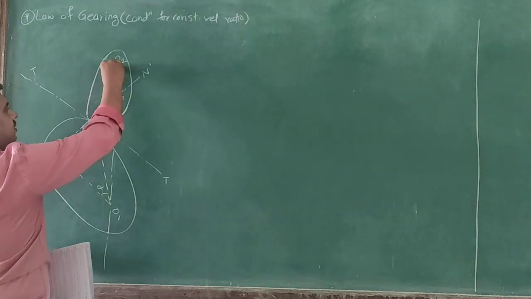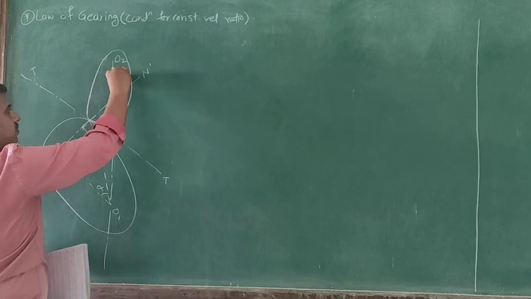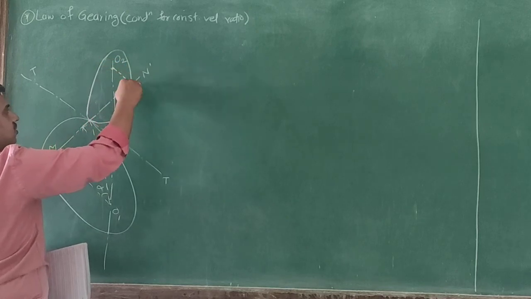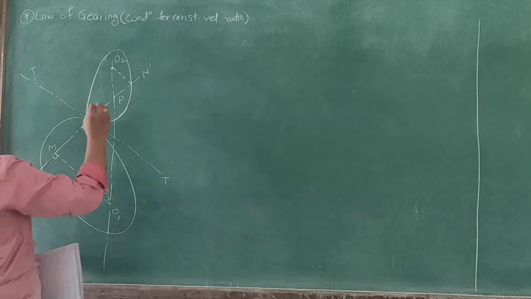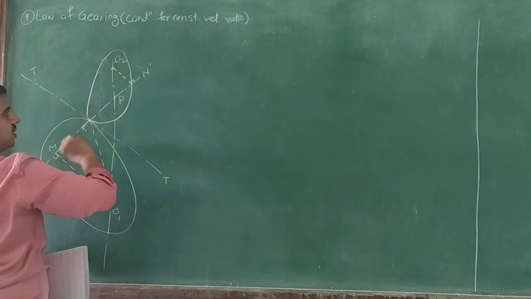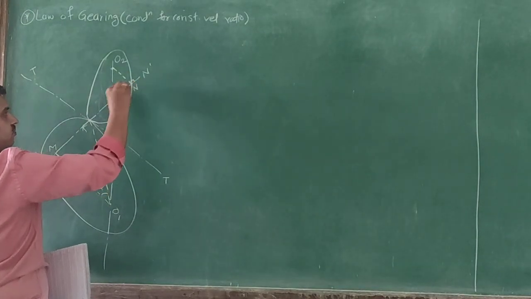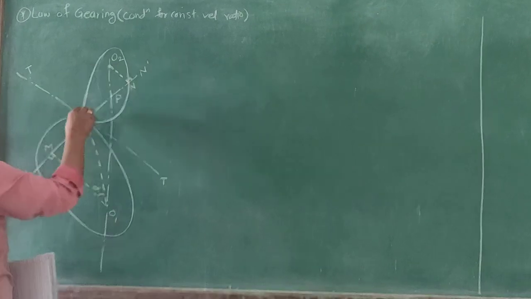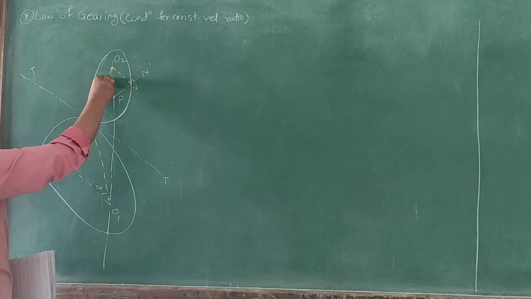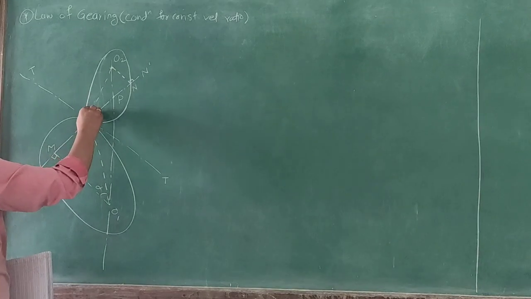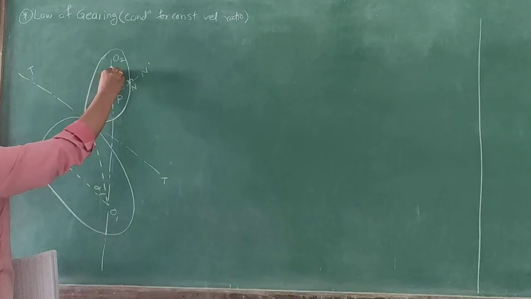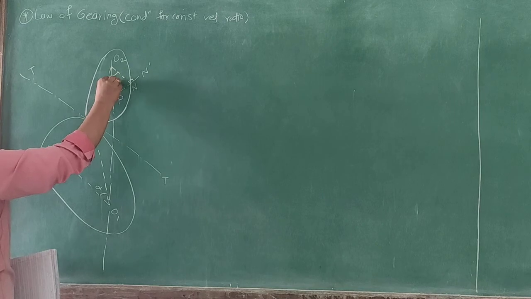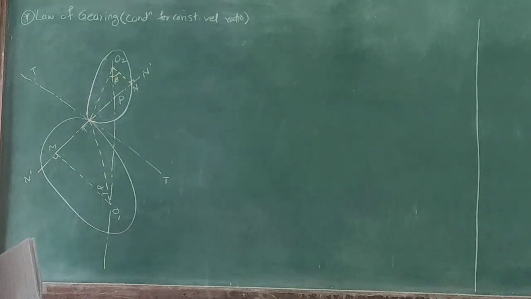Similarly, if we draw a perpendicular line on this N dash, this will be point N. And if we join this O2 and K, it will form a triangle. So this angle will be angle beta.